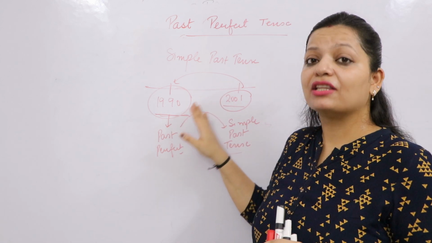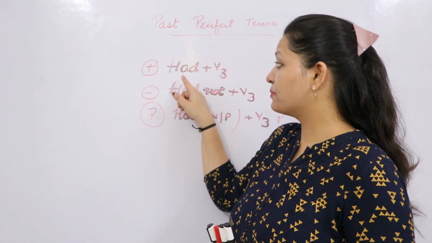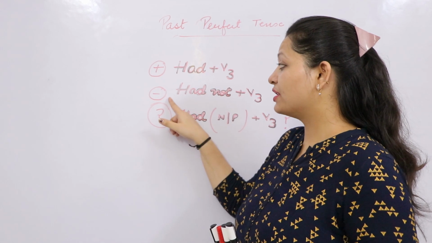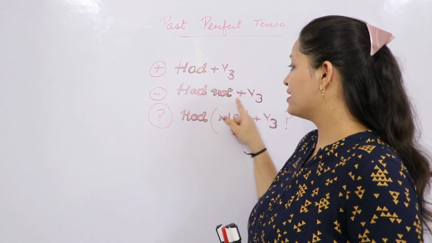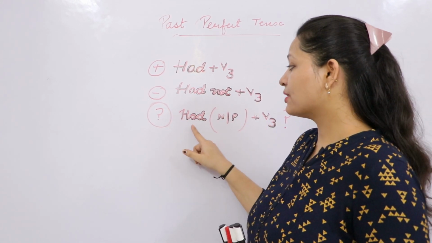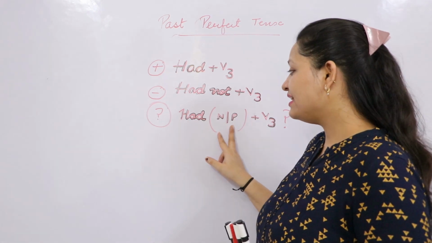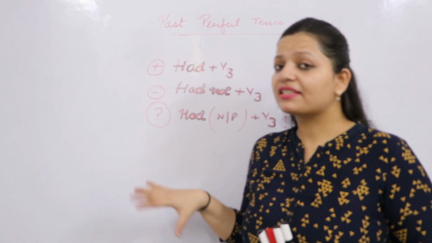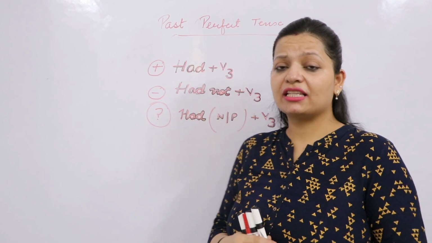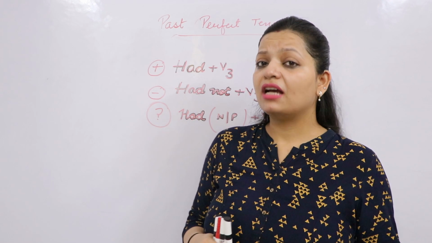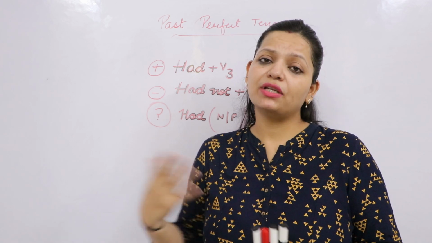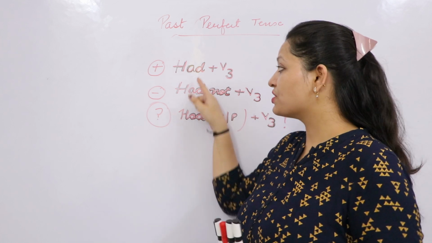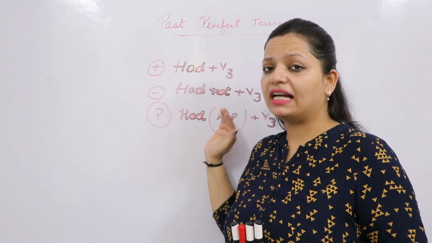Now let's understand the formula. For the positive cases, had plus verb third form. For the negative cases, had not plus verb third form. And the question is, had plus any noun or pronoun and verb third form. The good part of this tense is that you need not change it with he, she, it, or I, we, you, they; some other helping verb will not be there. Whatever the subject is, we just need to use straightforward had and V3.